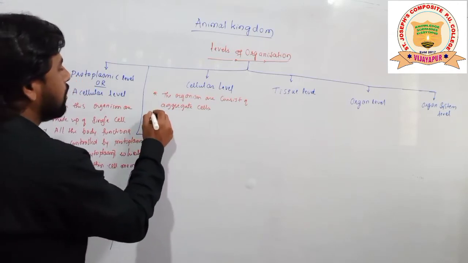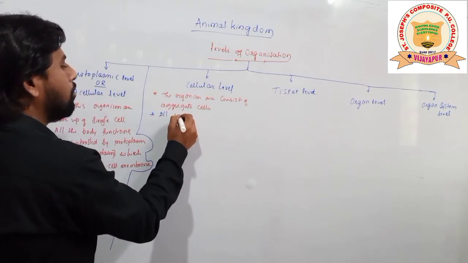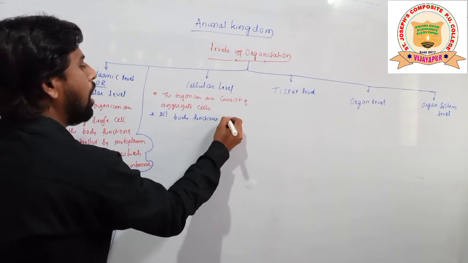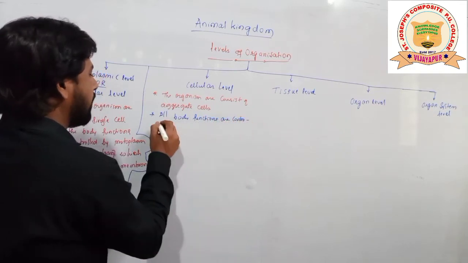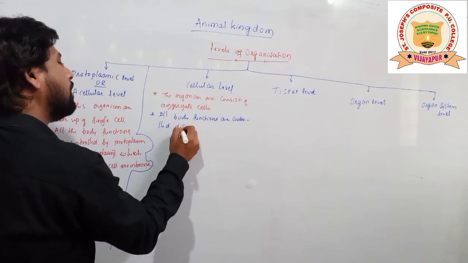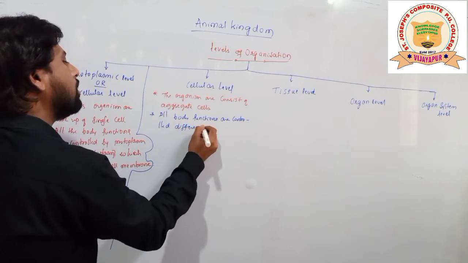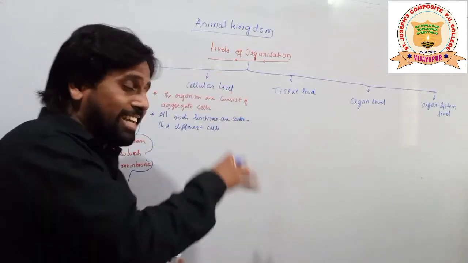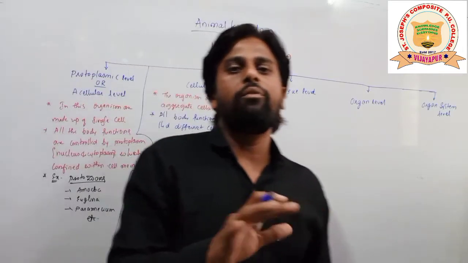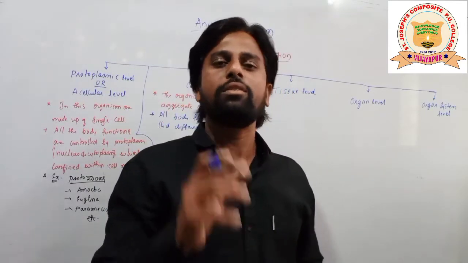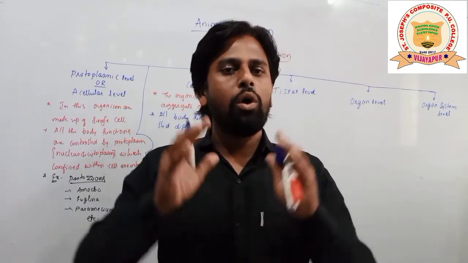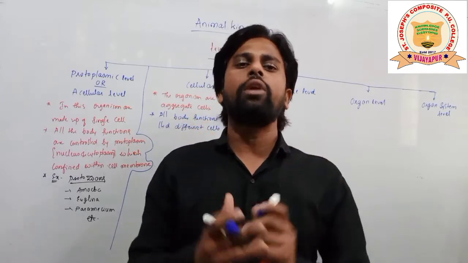So where all body functions are controlled by different cells, students. Cells are here to perform the various kinds of functions which are taking place inside these organisms. So we can say the body design is not so well developed. It is a primitive type of development.